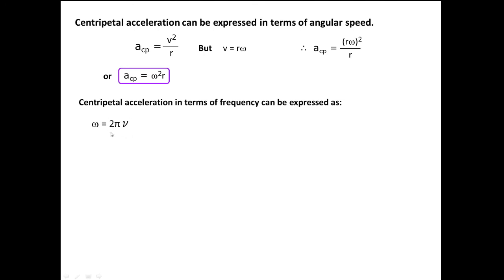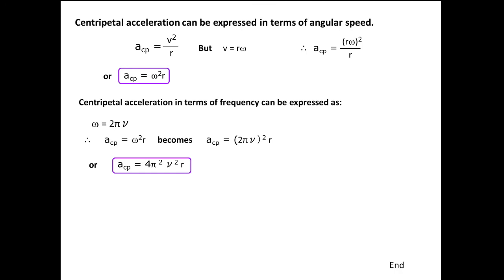In the total time period, the angular displacement is 2 pi. So angular velocity omega equals 2 pi by T, and 1 by T is the frequency nu. So omega equals 2 pi nu. So centripetal acceleration, which is omega square R, will be 2 pi nu whole square R, which is 4 pi square nu square R. It is the centripetal acceleration.